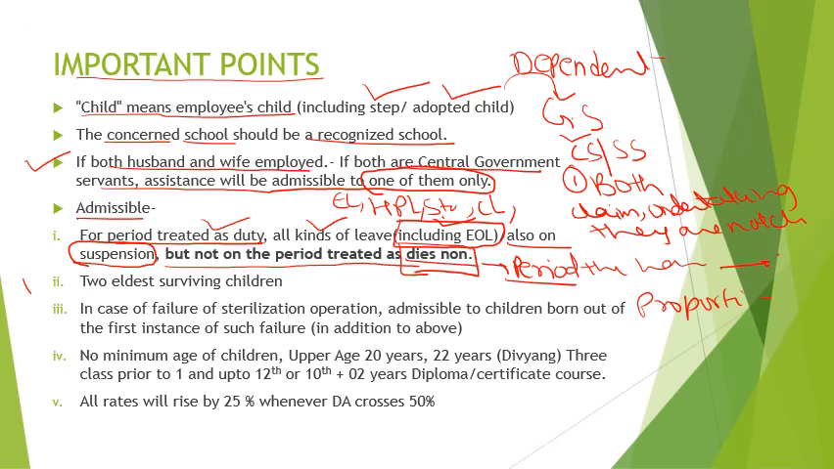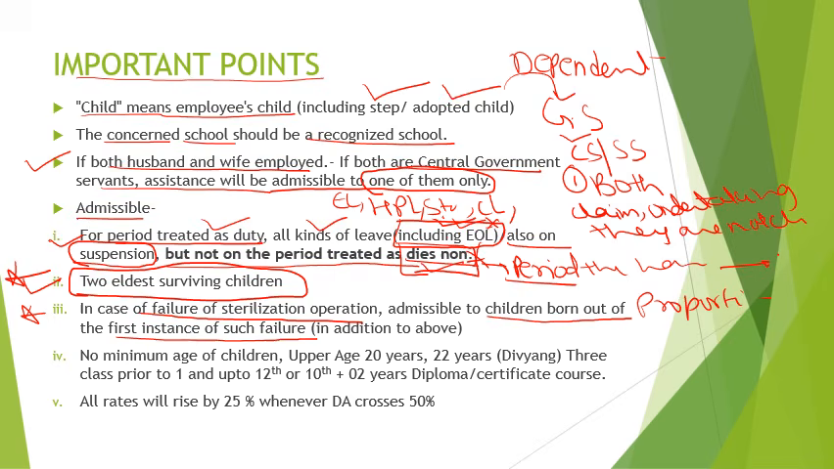This scheme is given for two eldest surviving children. This one is also important, that EOL is included, dies non is not treated, and even in suspension it is given. Next is two eldest surviving children. So children education allowance is given to two eldest surviving children. Another important point is in case of failure of sterilization operation admissible to children born out of the first instance of such failure in addition to above.